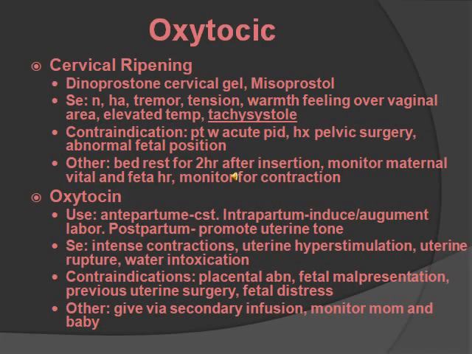Oxytocin. So these include cervical ripening and oxytocin. So cervical ripening are prostaglandins that cause cervical softening and preparation for cervical dilation and effacement. These include dinoprostone, cervical gel, misoprostol. Some side effects are nausea, headache, tremors, tension, warmth feeling over vaginal area, elevated temperature, and tachysystole. Contraindicated in patients with acute pelvic inflammatory disease, pelvic surgery, and abnormal fetal position.